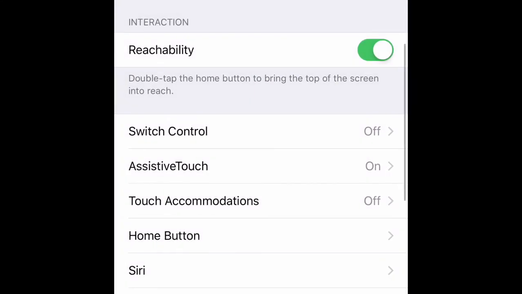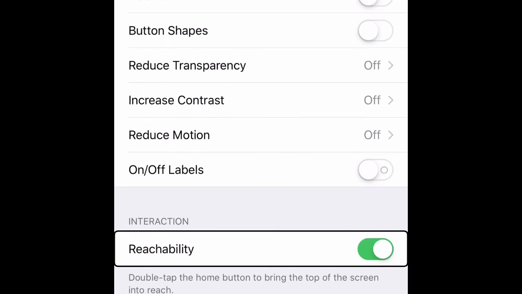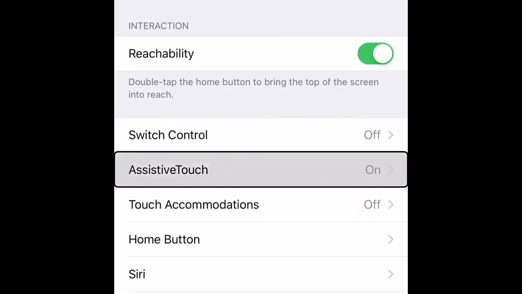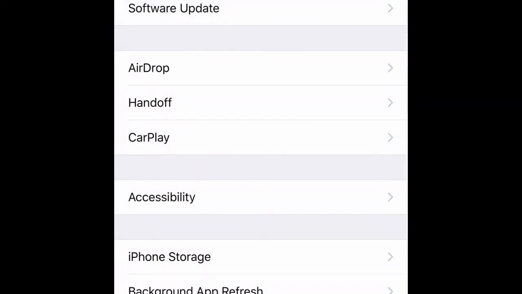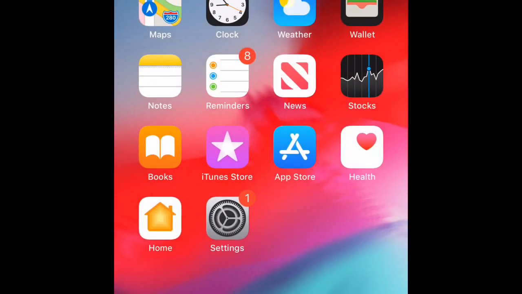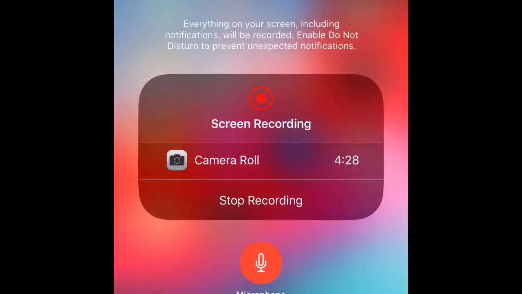Go to settings, general, accessibility, and assistive touch, which is on. Select assistive touch. I'm going to disable it. Off. Accessibility, general, settings.